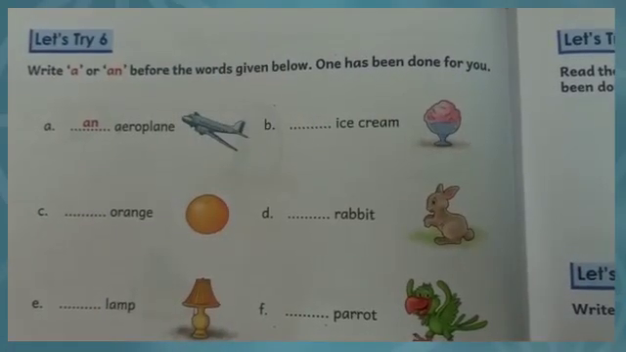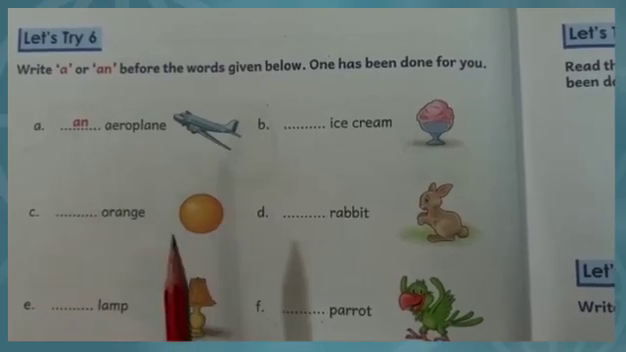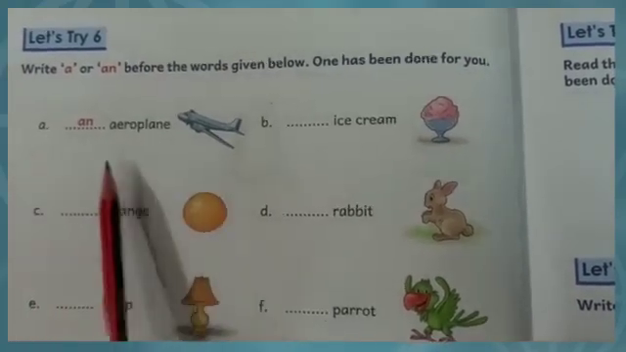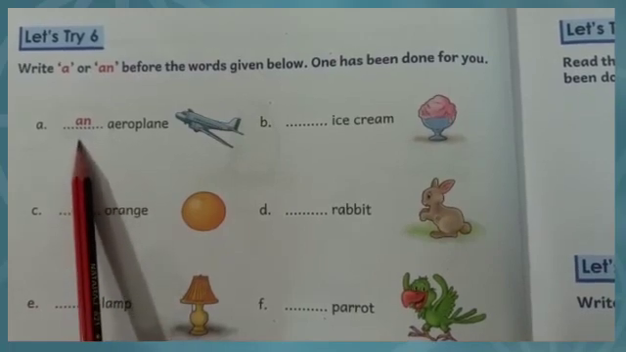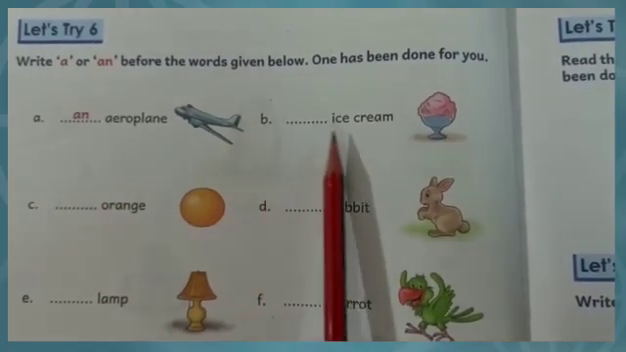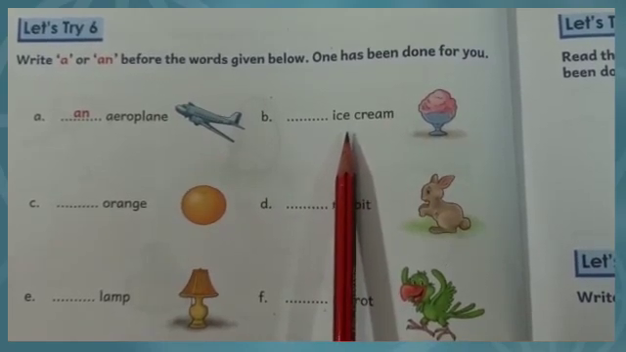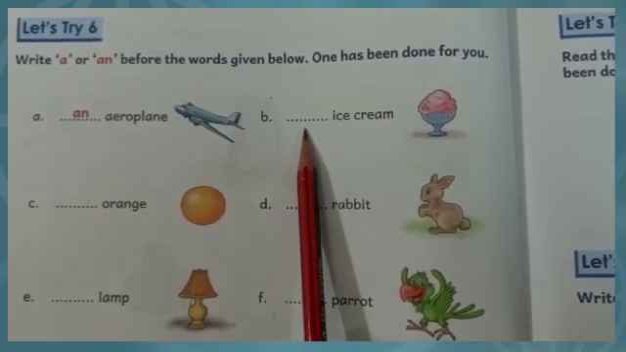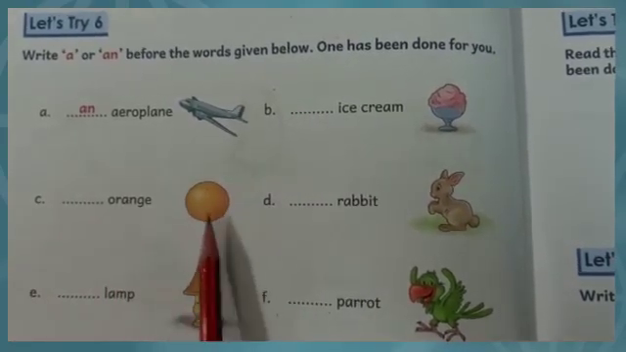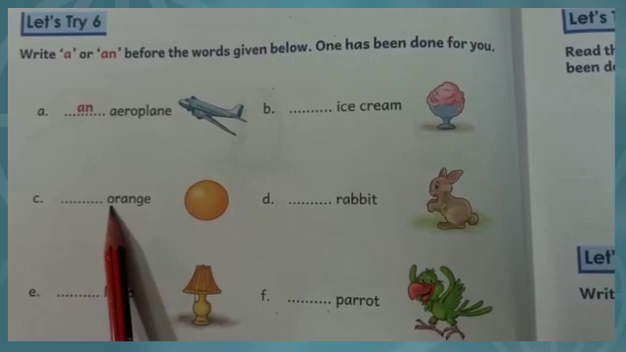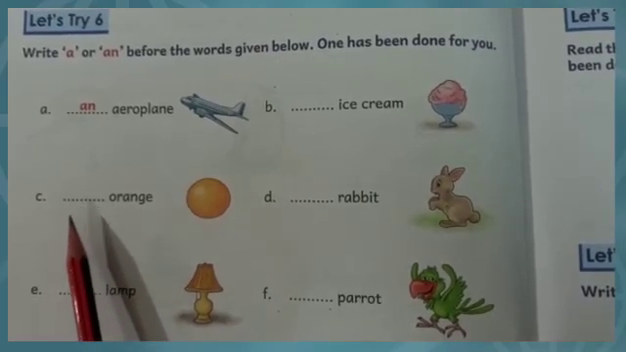Come to page 26. Write A or AN before the words given below. See A. Aeroplane. A is a vowel, we use here AN. B. Ice cream. The word ice cream starts with I, so we use AN before it. C. Orange. It starts with O, so we use here AN. So students, in this way you have to complete.